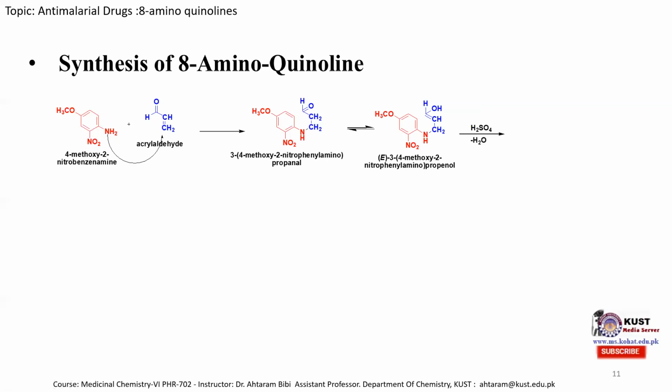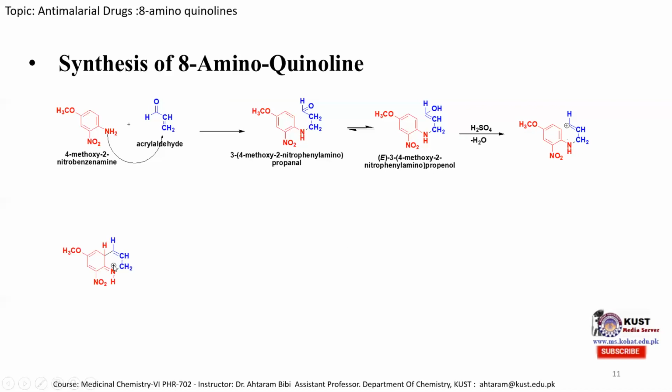And in the next step, when it is treated with sulfuric acid, the sulfuric acid protonates this OH group, and it is eliminated in the form of a water molecule. So I mentioned over here that a water molecule is eliminated in this case. A positive charge is produced when this water molecule is eliminated. Now this lone pair of electrons comes over here, and this pi electron attacks this positive charge, producing the cyclic quinoline molecule.